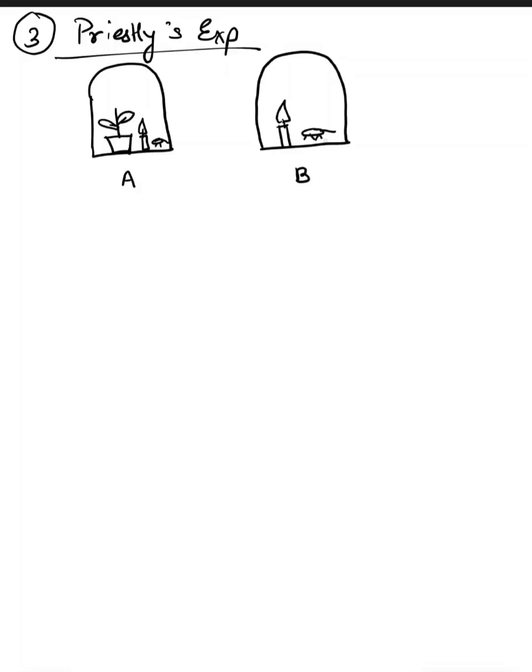So what he observed was, after some time, the candle flame extinguished because it used all the oxygen and there was carbon dioxide everywhere, and the mouse also used all the oxygen.